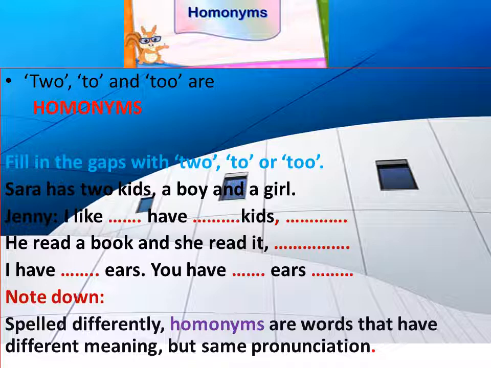Sara has two kids, a boy and a girl. I like to have two kids. He read a book and she read it too. You continue. I have two ears. You have two ears too. And remember, they are spelled differently, different meaning, but same pronunciation.